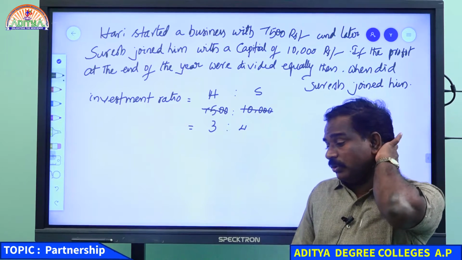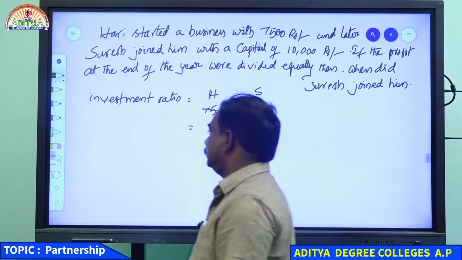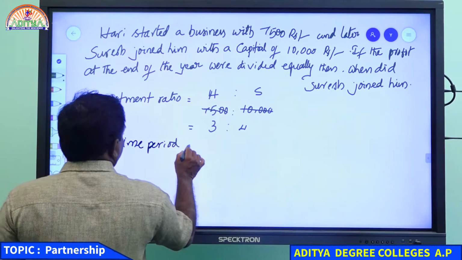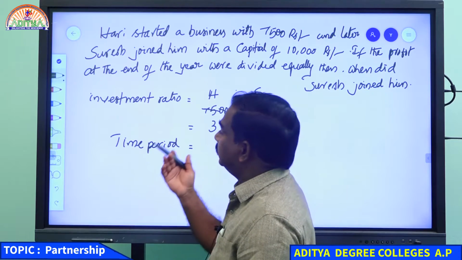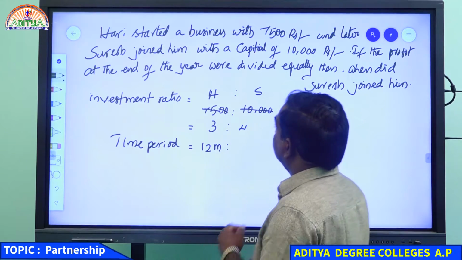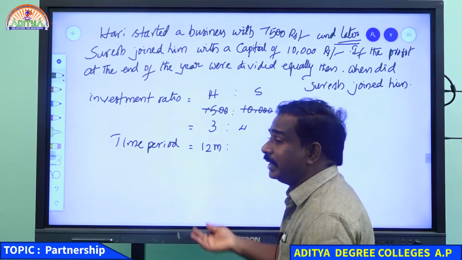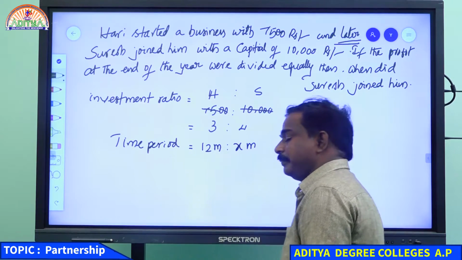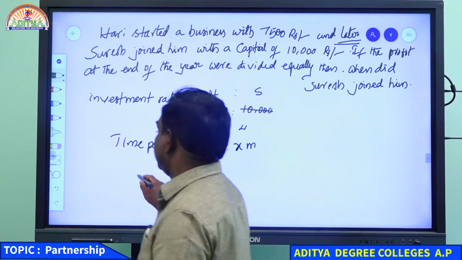After the investment ratio, the next thing you need to find is the time period. Time period is given. Hari started the business and there is no middle drop for Hari, which means he was in the business for 12 months. And Suresh joined later with a capital of 10,000. We don't know how many months or days later he joined, so you can take it as X months. So the time periods are not equal, then we can go for the profits ratio.